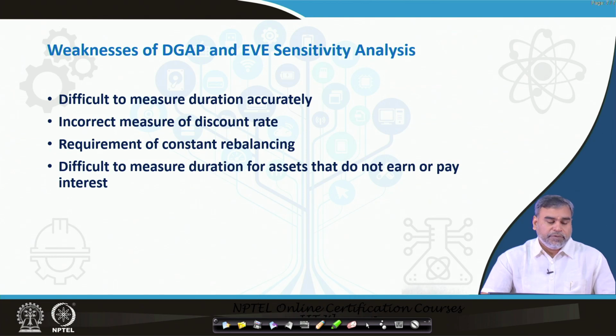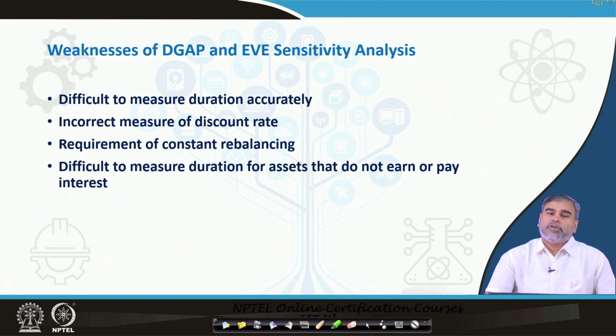Another thing is that it is difficult to measure duration for assets that do not earn or pay any interest. There are certain kinds of assets that banks have where we cannot measure the duration, because those assets neither earn nor pay any kind of interest for any operations within that system. Unless an interest rate is available, and there is no such interest rate for that, the valuation of that particular asset is relatively difficult. Once valuation is difficult, the calculation of duration for those kinds of assets is also difficult.